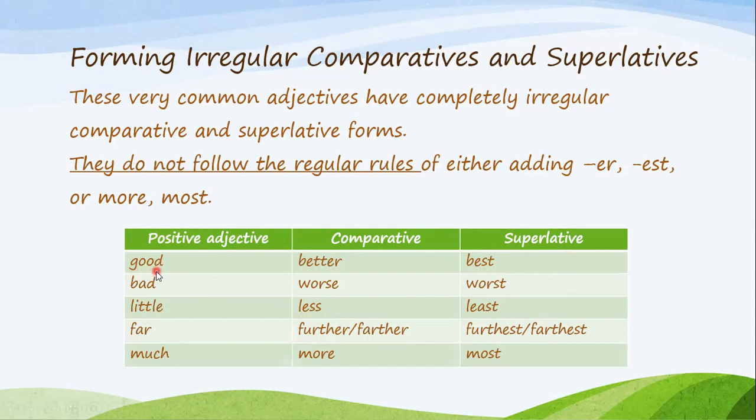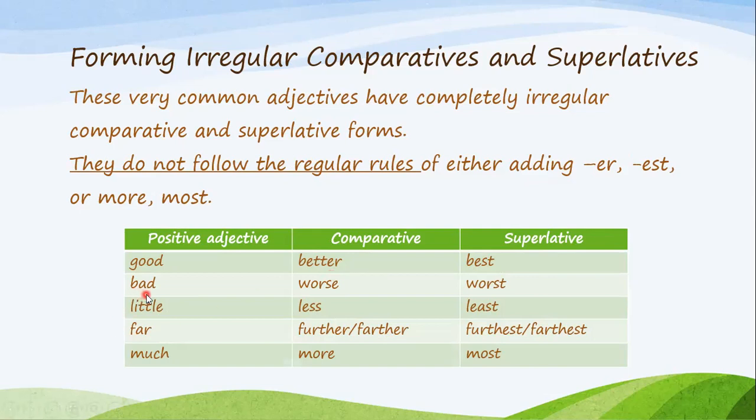When I say good, in the comparative, I say better. I don't say this is gooder than. I say this is better than. So I'm changing the word good to the word better. I'm changing the whole word. I'm not adding ER to good. So I'm not following the regular rule. That's why it's an irregular comparative. In the superlative, it's best. This is the best. You're the best. So best, superlative, and also I changed good. I didn't say it's the goodest. Of course, I say it's the best.